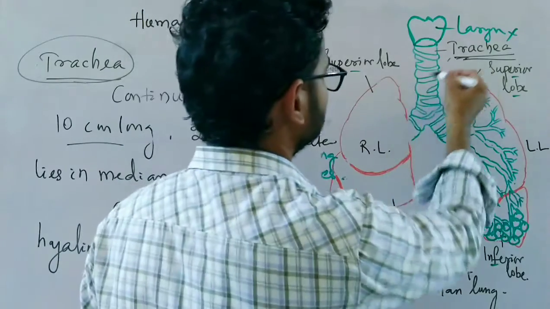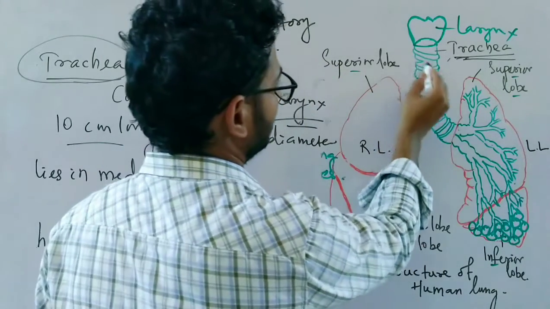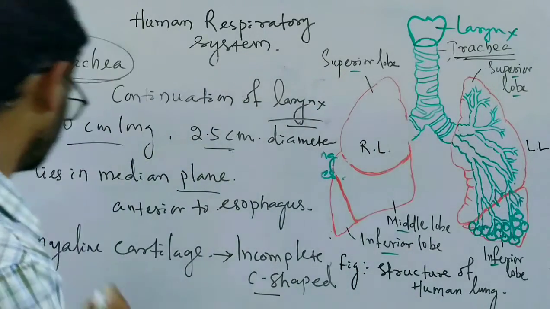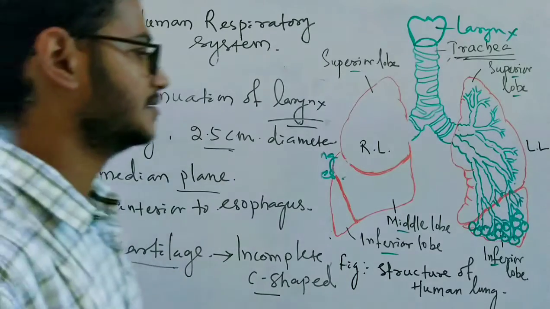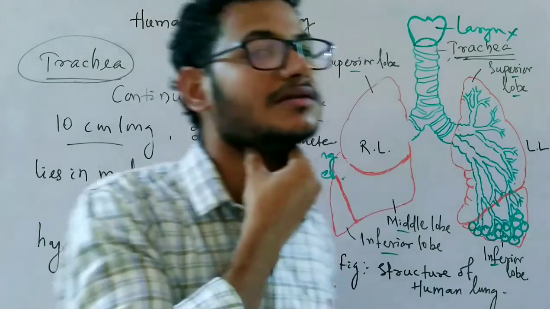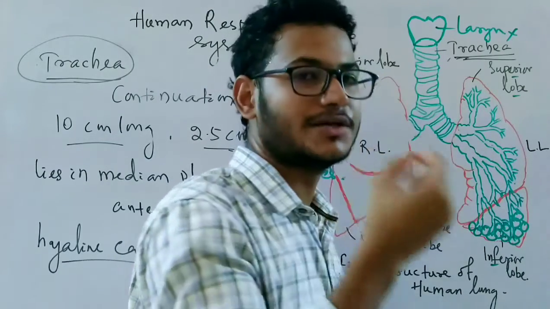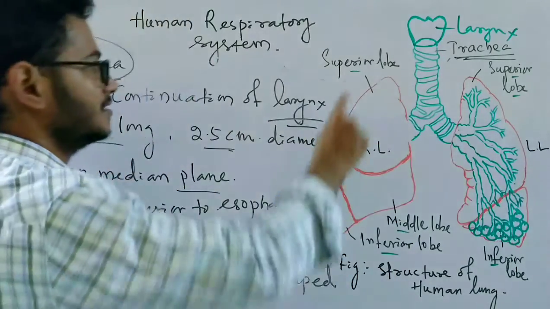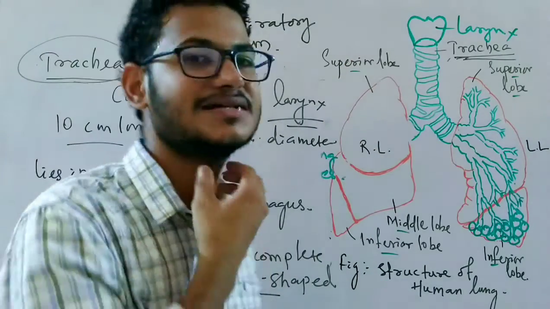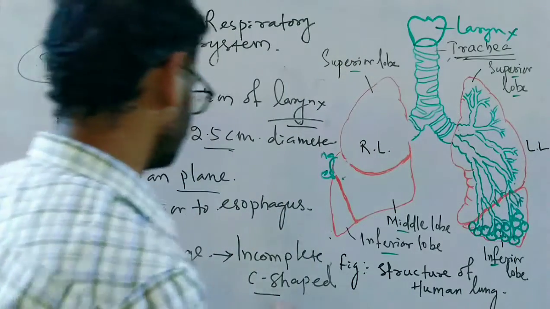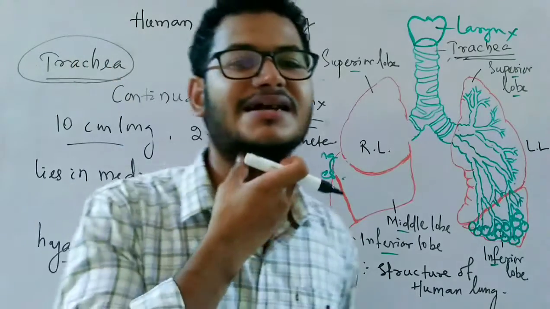You can see here these lines denote the hyaline cartilage. You can touch the trachea, drag your hand against the neck, so that you can also feel how the hyaline cartilage is present. These are C-shaped and incomplete because they are only present anteriorly.